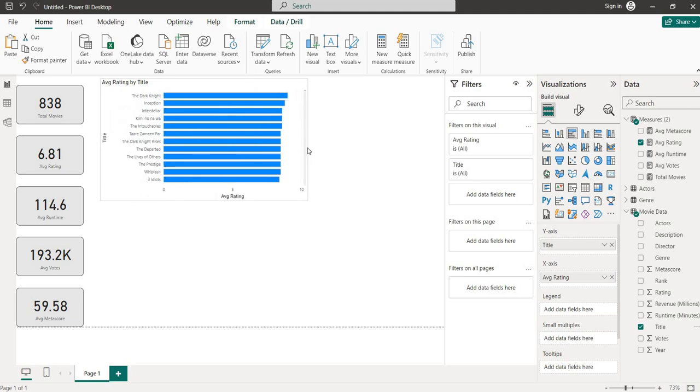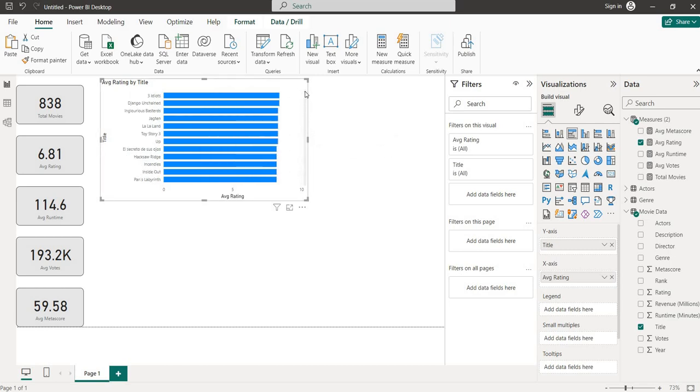So we make the visualization. Okay, so you can see The Dark Knight has the highest rating in IMDb. Average rating is 9. Then Inception, Interstellar. It is quite obvious because The Dark Knight is a quite amazing movie. Inception and Interstellar, they are just awesome. Then Taare Zameen Par. Oh, Indian movie. That's great. 8.5 rating. It is also a very nice movie. And then The Dark Knight Rises 8.5. So here are some movie titles.